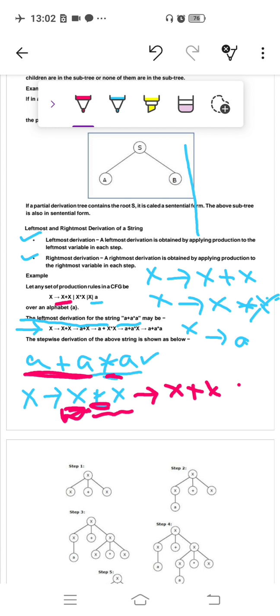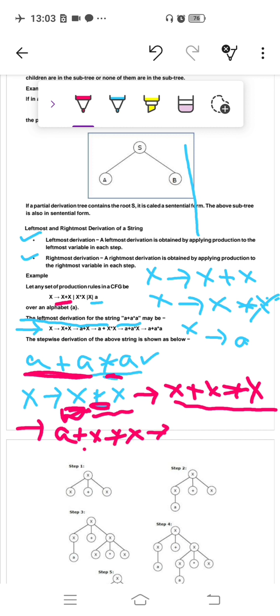The remaining is the same means into X as it is. Now if you can see, here the structure is ready. What is the structure? A plus a into a is X plus X into X. The structure X plus X into X for a plus a into a is ready. Now replace all the X by a, because one of the productions of X is a. Replace all the X by a one by one from left to right. So from left to right, if you replace the symbol, you get a plus X into X.